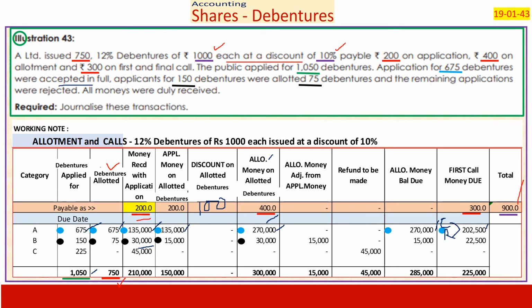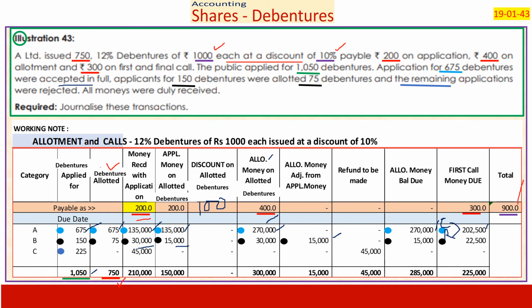Allotment money due is 400 into 75, 30,000. We have a surplus of 15,000 because we received 30,000. Therefore, adjusted against allotment is 15,000. Any surplus exceeding allotment has to be refunded. We are refunding 15,000. Subsequently, there is a call 300 into 75, 22,500.